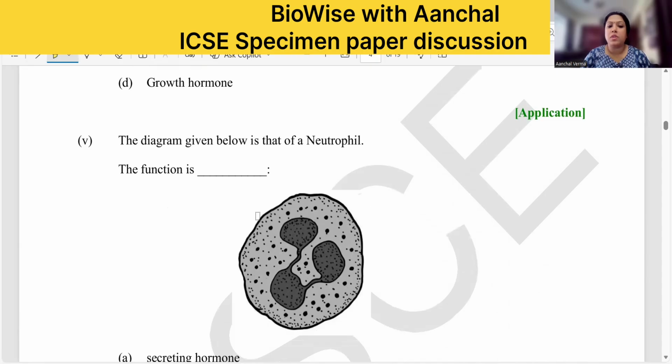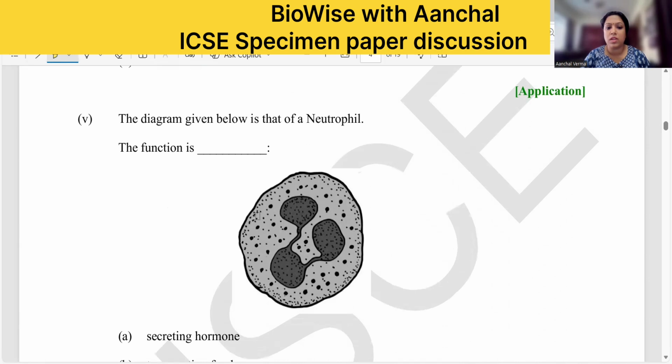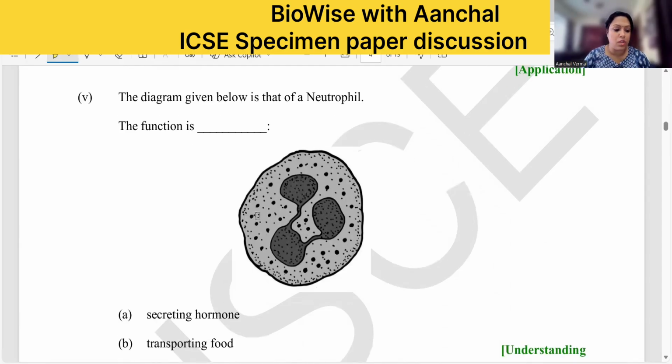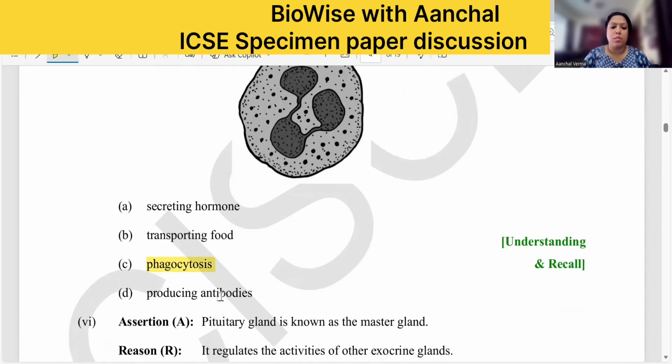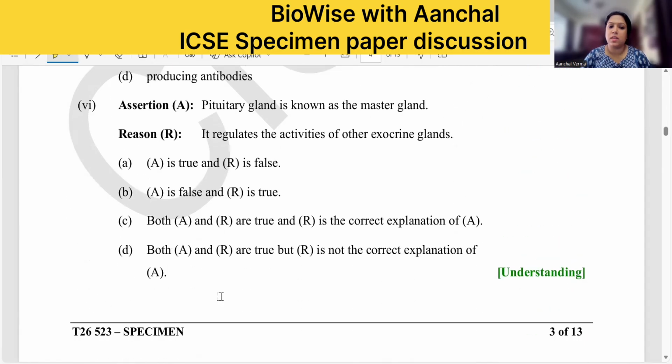The diagram given here is a neutrophil. They have told you it's a neutrophil. It has a numerous lobed nucleus. What is the function of neutrophil? It engulfs the foreign particle, right? So what is the function of it? It is phagocytosis. Is it given in the option? Yes, it is phagocytosis. Moving to the next question, again assertion reasoning.